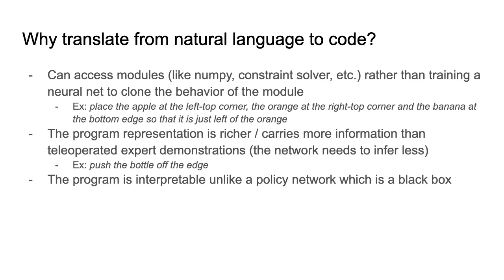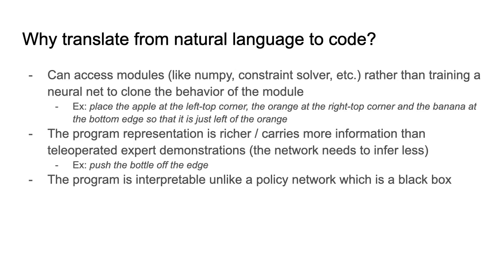Now, one way is to take this instruction and pass it through some neural network that directly predicts the position of all of the objects. Alternatively, we can have the neural network predict the inputs to a constraint solver and then have the constraint solver come up with the positions for us. We find that this way of utilizing various modules to compute the answer for us gives better results.